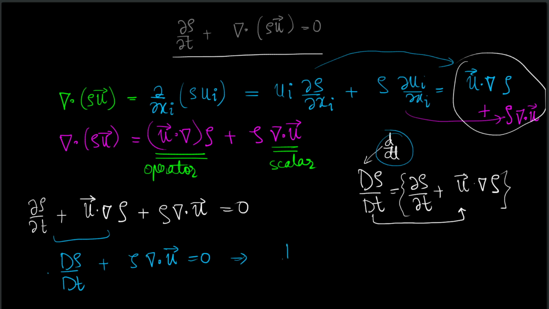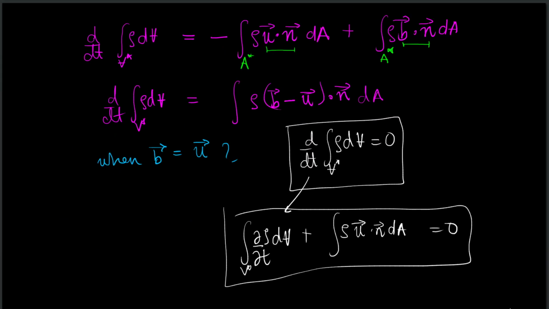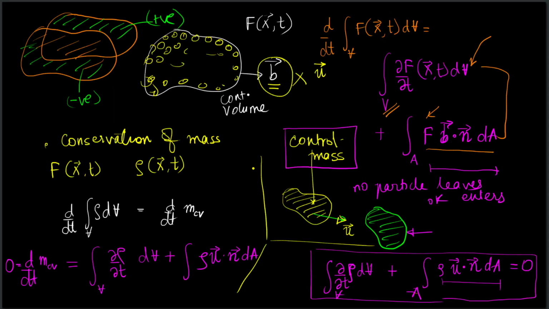Or more generally, 1 upon rho d rho dt plus the divergence of velocity is equal to 0. Now let us take some cases of this. So we have just obtained 1 upon rho d rho dt plus the divergence of velocity equal to 0.